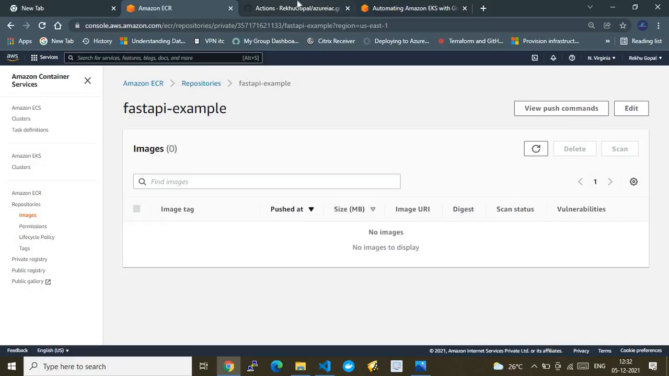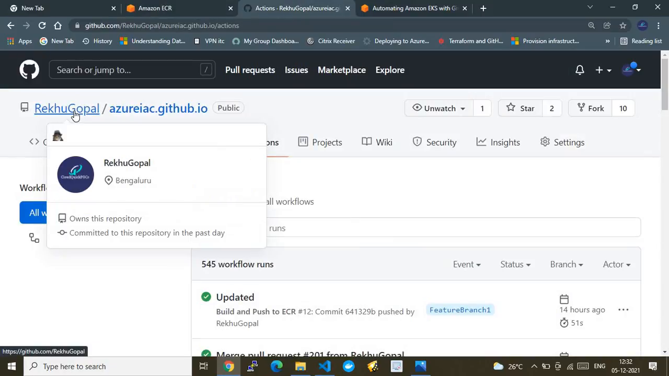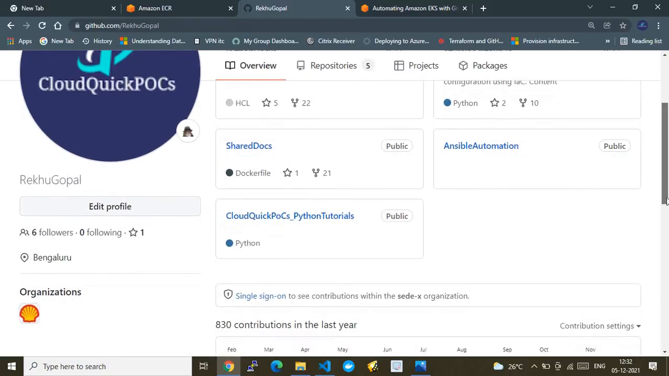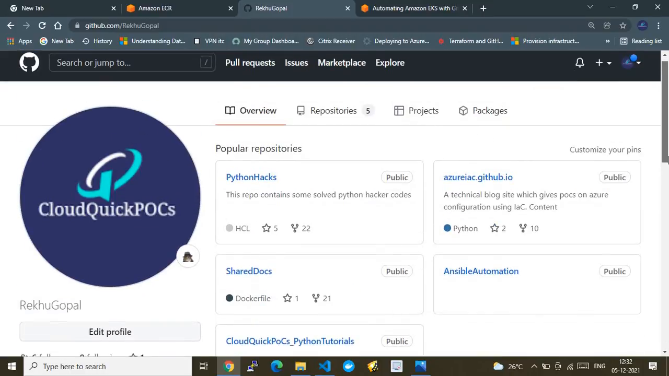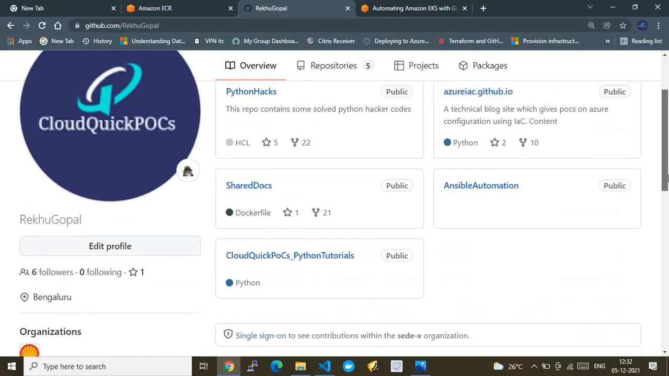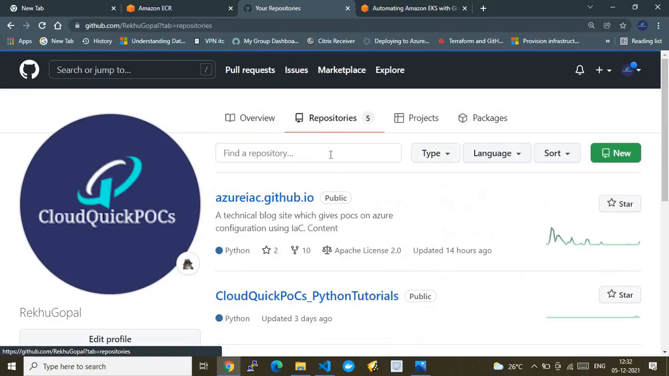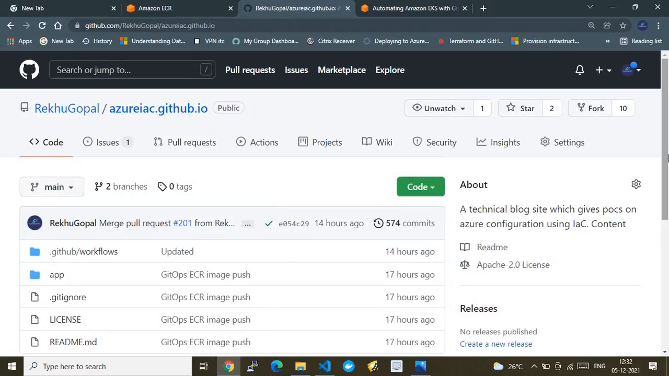Next, I also have a GitHub account. This is my GitHub account, and under it I have many repositories. For this demo, I have one repository. Let me go to the repositories again. This is the repository list. I'm using Azure IAC GitHub.io, but you can forget about the names.